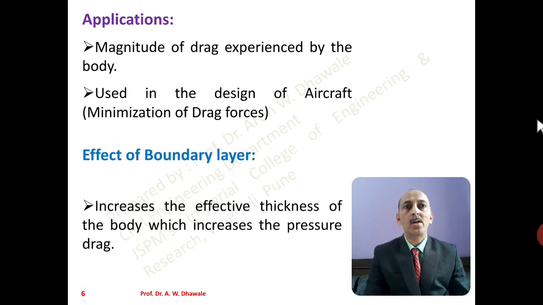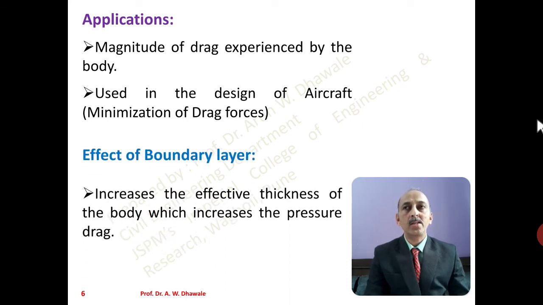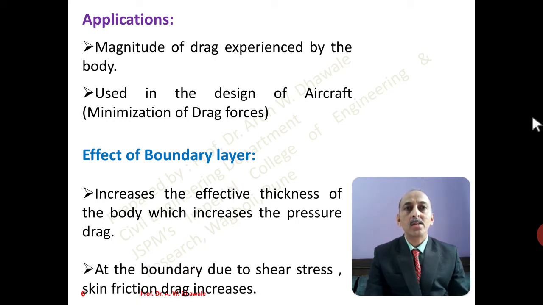Then the effect of boundary layer: it increases the effective thickness of the body. As we know, near the boundary the velocity is 0. It is increasing to 0.99 of the free stream velocity and it will create a thin layer. Due to that thin layer, the thickness of the body gets increased and due to that the pressure drag increases. Due to the shear stress at the boundary, skin friction drag also increases.